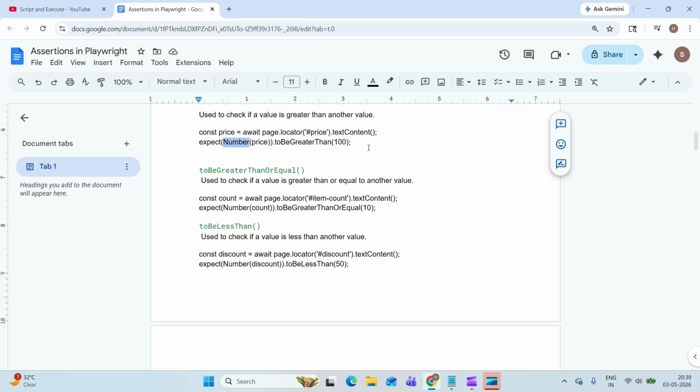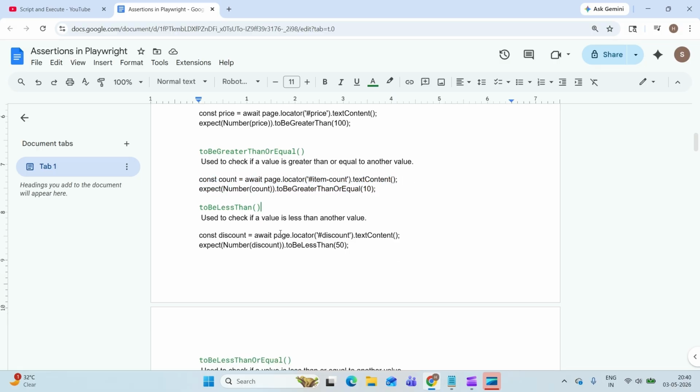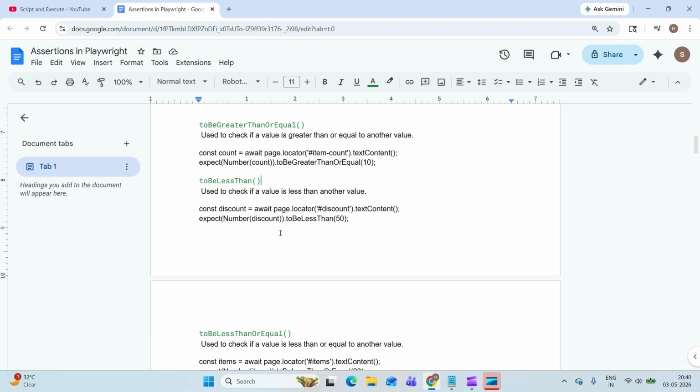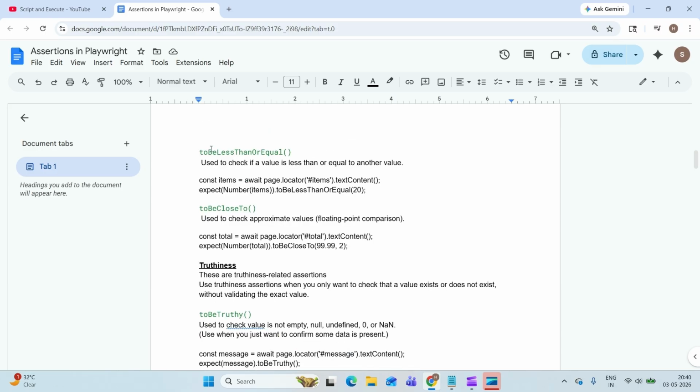Next is toBeGreaterThanOrEqual. This is self-explanatory, to check if the value is greater than or equal to another value. Next is toBeLessThan, to check if the value is lesser than another value, so use this toBeLessThan. For everything we need to fetch the value from the application, then compare it with this value. Next, toBeLessThanOrEqual, then toBeCloseTo.